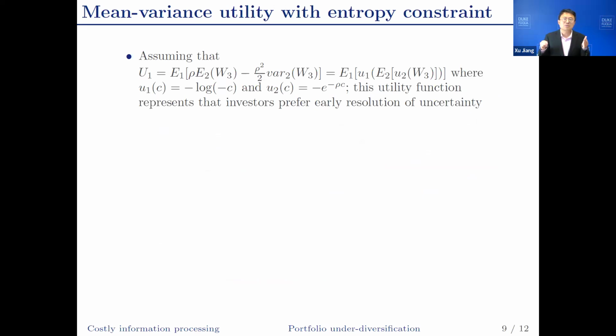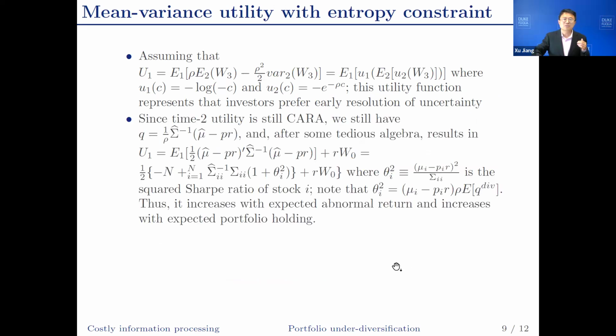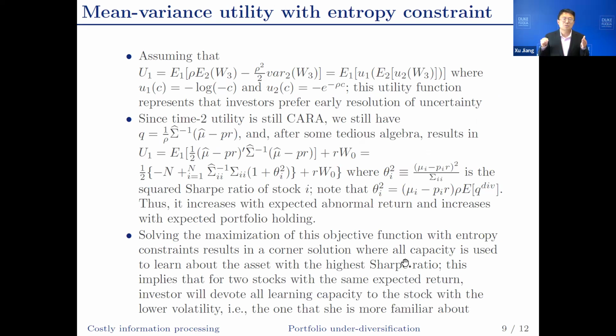The mean variance utility function represents the investors' preferred early resolution of uncertainty. I'm not going to go through the technical details. The solution is that investors will only learn the stock with the highest Sharpe ratio. The investor will devote all the learning capacity and only hold the stock with highest Sharpe ratio, which means for two stocks with the same expected return, investors will only learn a stock with a lower volatility, which means the one that the investor is more familiar about.